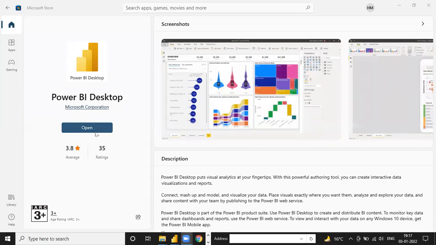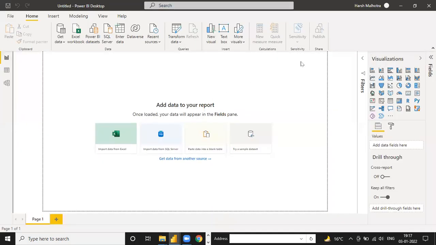Right now I have already downloaded the application on my system, so it shows me the open option. But if you do it the first time, it will show you that you have to launch first and then download it to your system. Simple. And then if you open the file, the blank file looks like this one. This is your blank Power BI file.